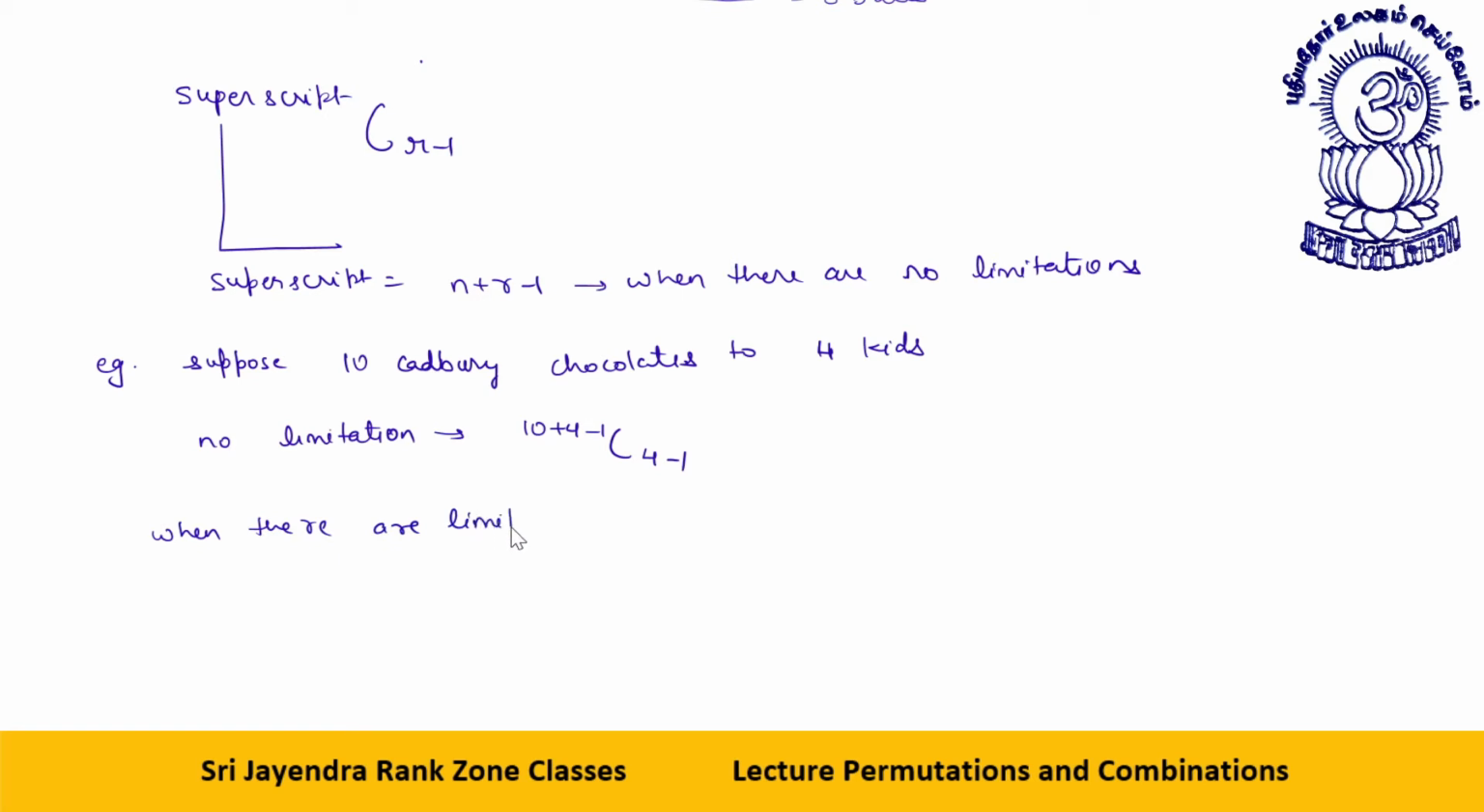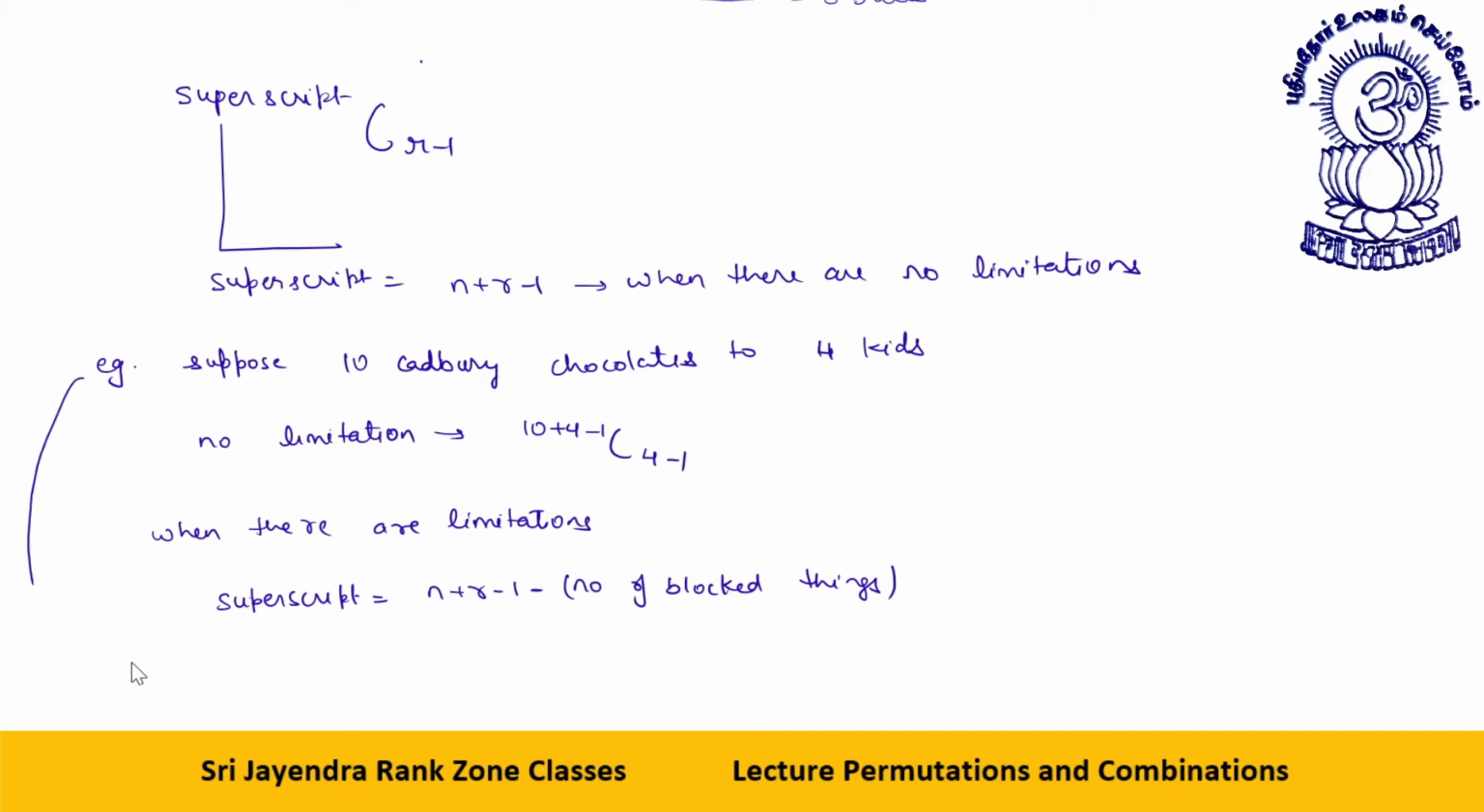Now, when there are limitations, or blockages, or constraints, then what will happen? Then the superscript will be n plus r minus 1 minus number of blocked things.